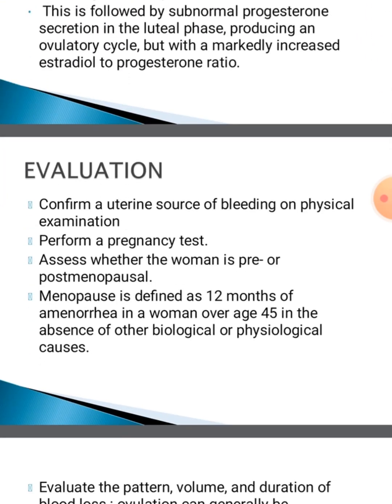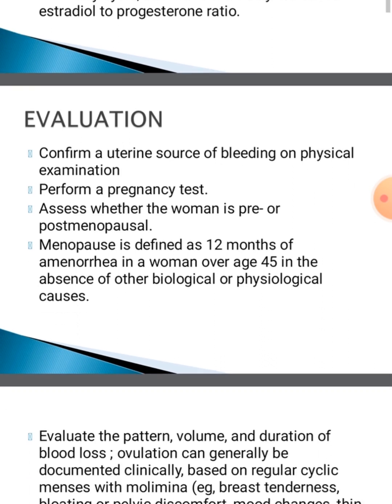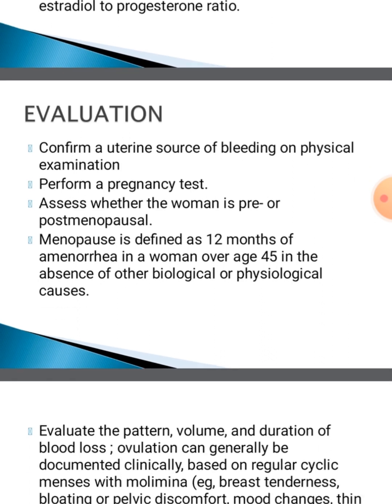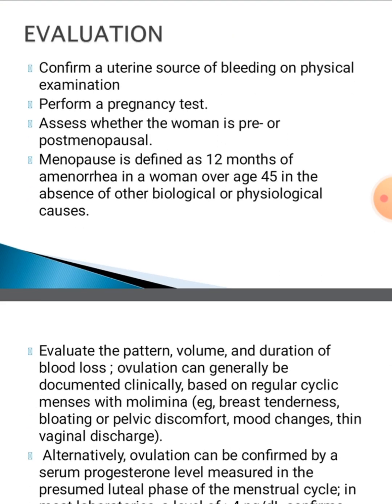How will we evaluate the patient with dysfunctional uterine bleeding? Confirm a uterine source of the bleeding on physical examination. First of all, we take the history, then perform a physical examination, then a pregnancy test, and assess whether the patient is premenopausal or postmenopausal. Menopause is defined as the 12th month of amenorrhea in a woman over the age of 45 in the absence of biological or physiological causes.